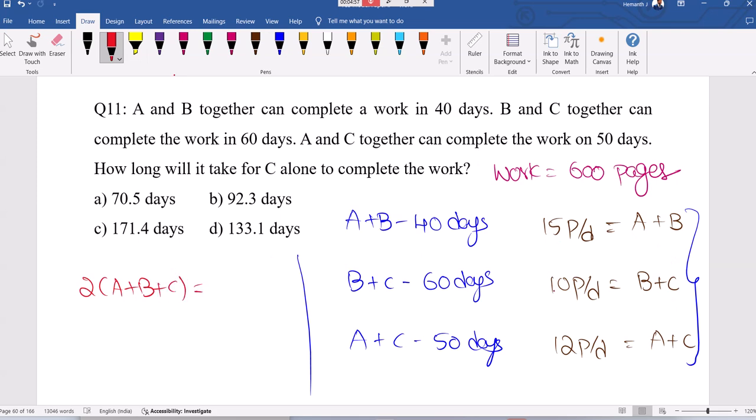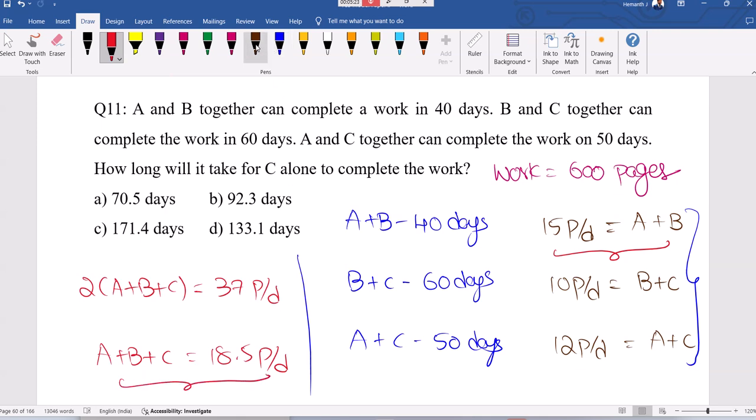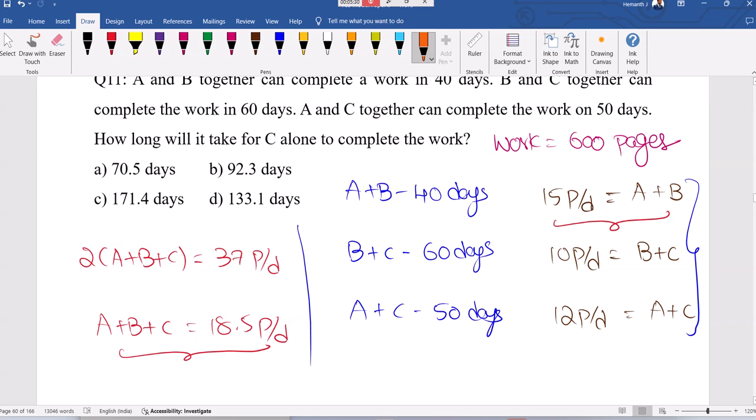Here 15 plus 10, 25. 25 plus 12, 37. So 37 pages per day. So A plus B plus C can type 37 divided by 2, 18.5 pages per day. I want C alone, sir. A plus B is 15, right? A plus B 15, A plus B plus C 18.5. Then I can conclude C can type 3.5 pages per day.